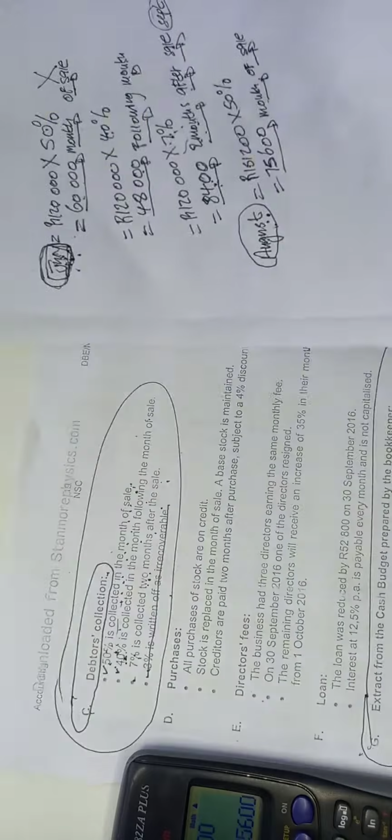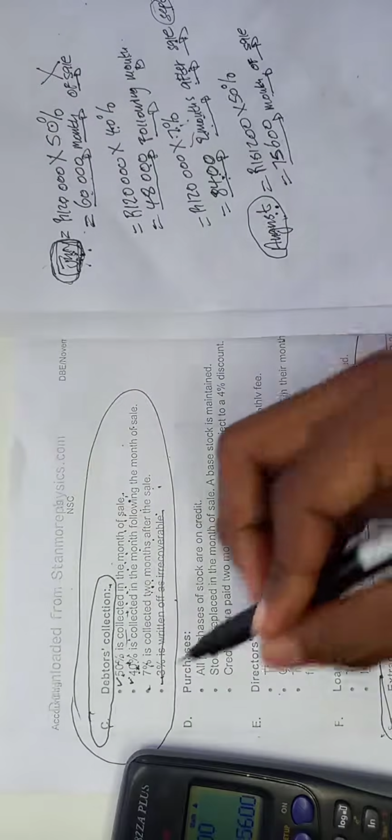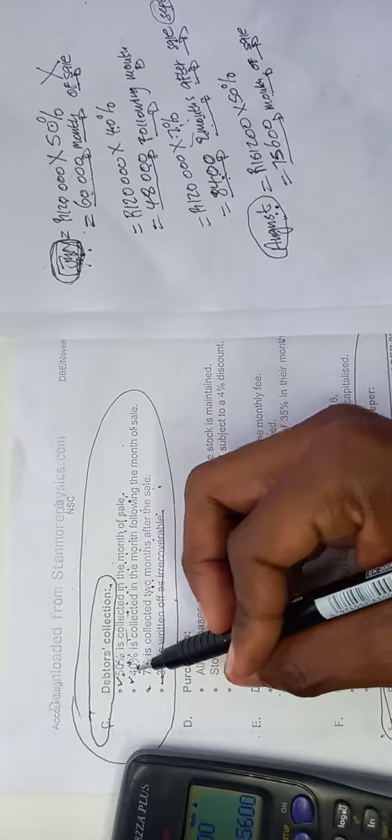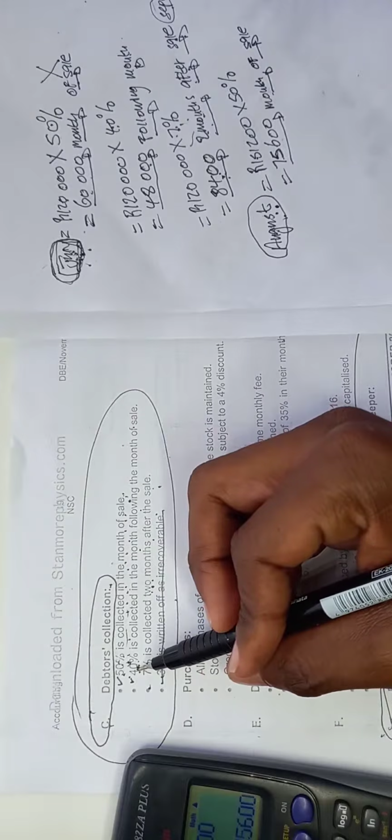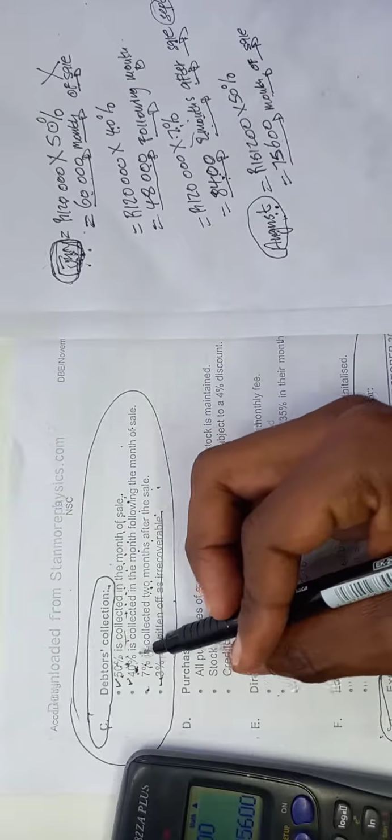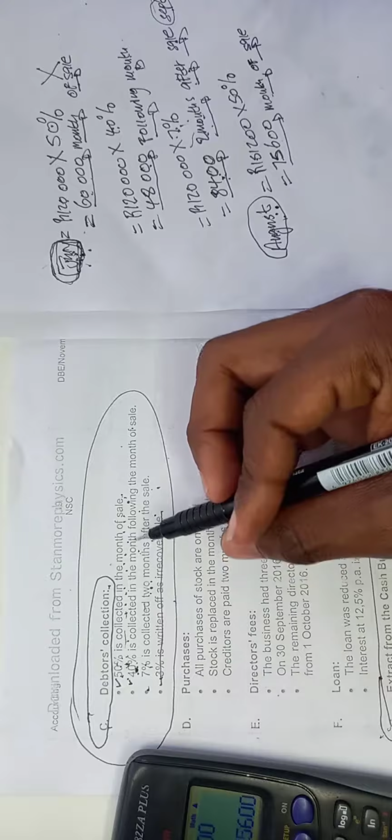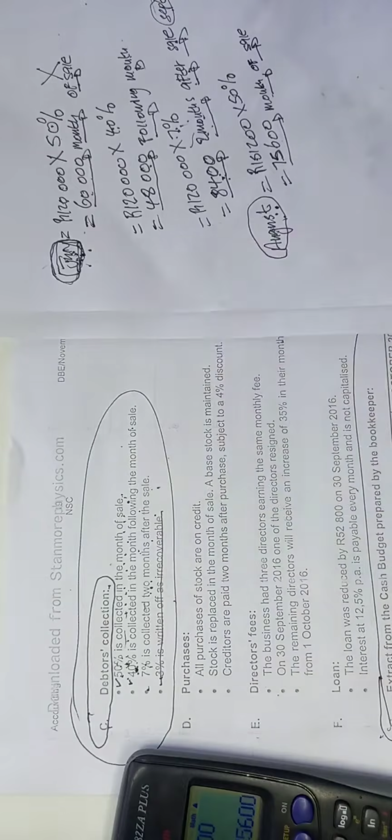We go to the next percentage. Our schedule says the next percentage after 50% is 40%. When do we collect this 40%? They said 40% is collected in the month following the month of sale.